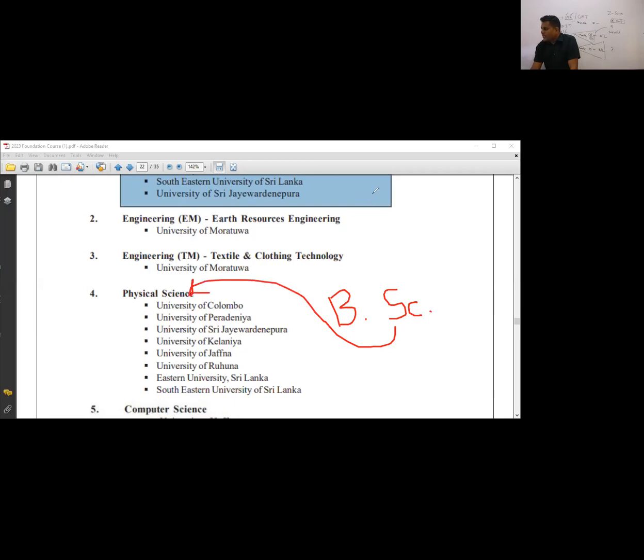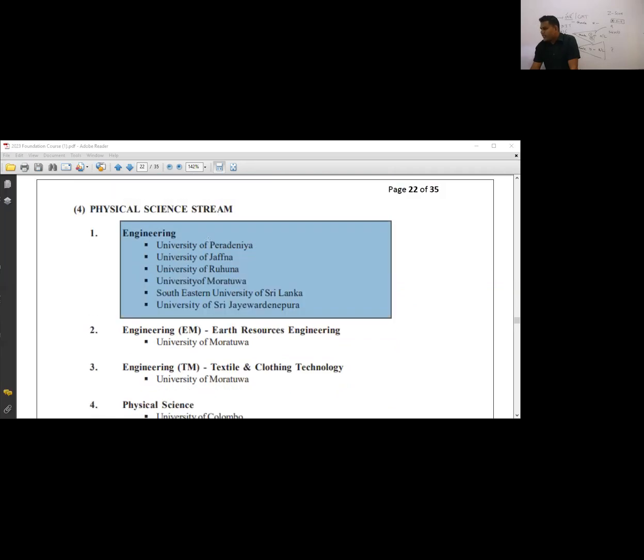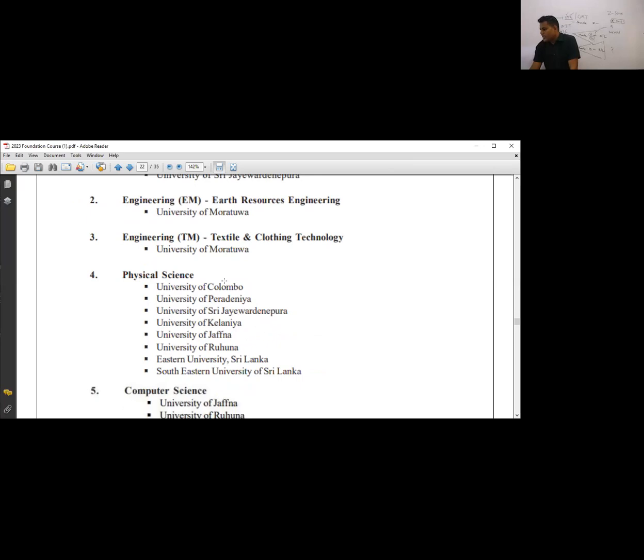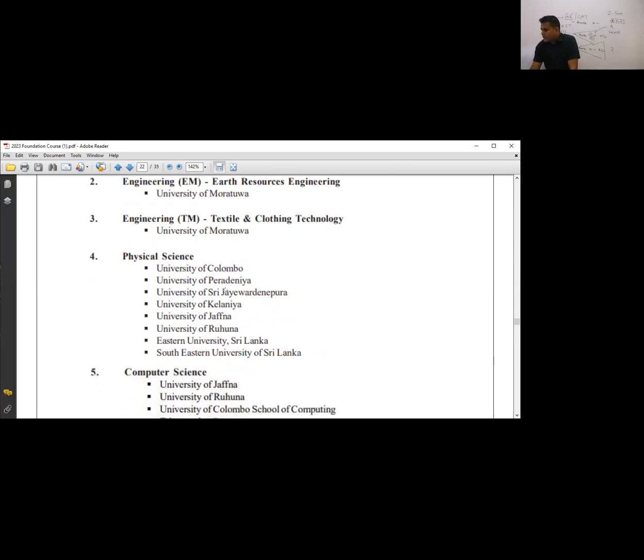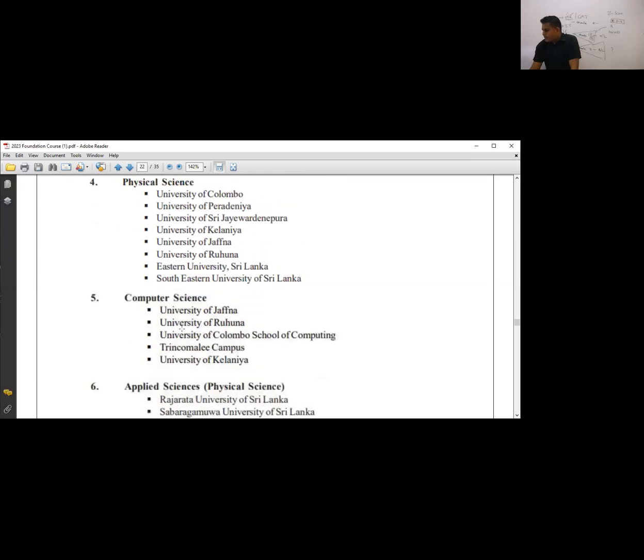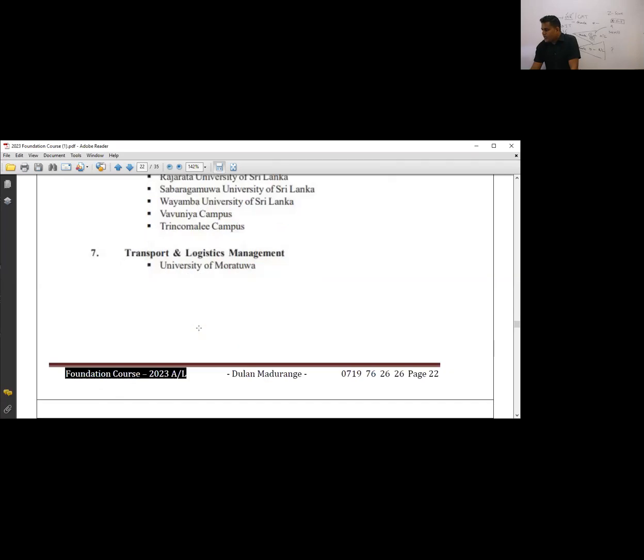And some are sharing BSc Engineering. If you have done a BSc degree, you can do MScs, Master of Science, and then PhDs, Professor or lecturer. So computer science, applied science, likewise, for physical science students you have these courses.